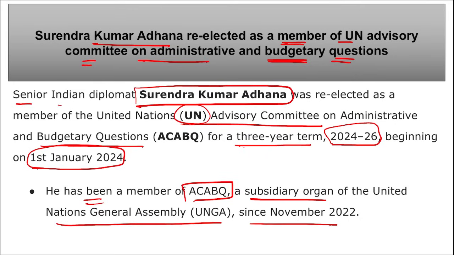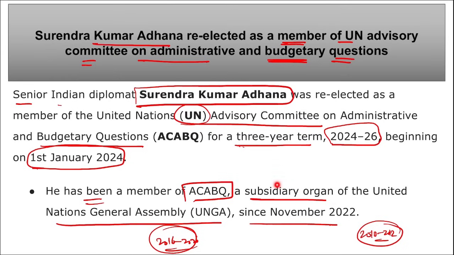Correct? If we talk about Surendra Kumar Adhana, he is an IFS officer of the 2010 batch. He worked in the Ministry of External Affairs from 2010 till 2012. Then he also worked as the Deputy Consulate General of India in Houston, USA from 2016 till 2020. Right? Moving on. So, Surendra Kumar Adhana has been re-elected as a member of UN Advisory Committee on Administrative and Budgetary Questions.